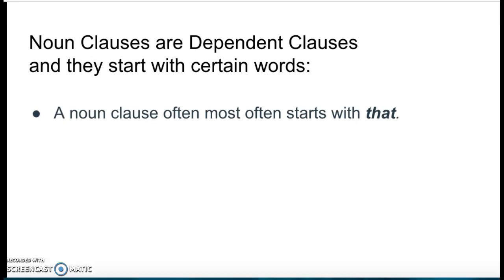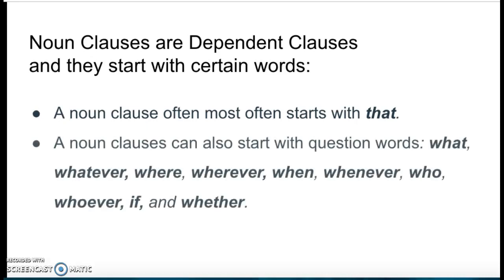There's this and that, this paper, that paper. This is different. In the case of a noun clause, the word that doesn't really have a lot of meaning. It's just a grammatical word. A noun clause can also start with question words. What, whatever, where, wherever, when, whenever, who, whoever, if, and whether.